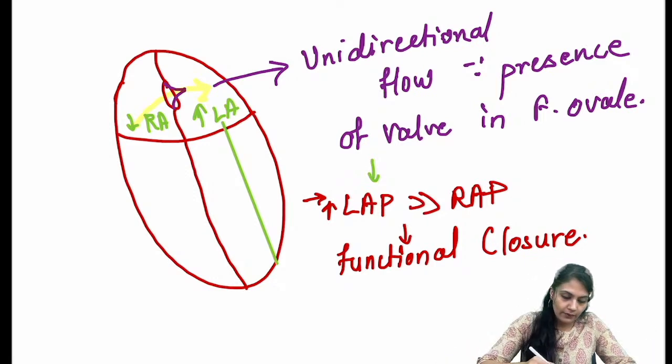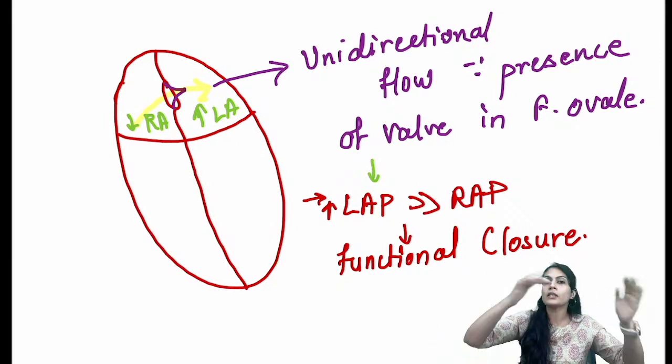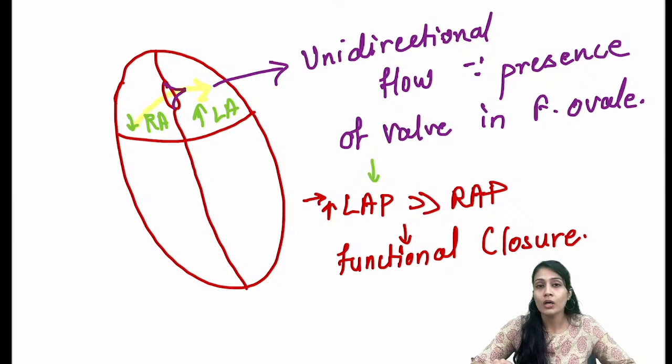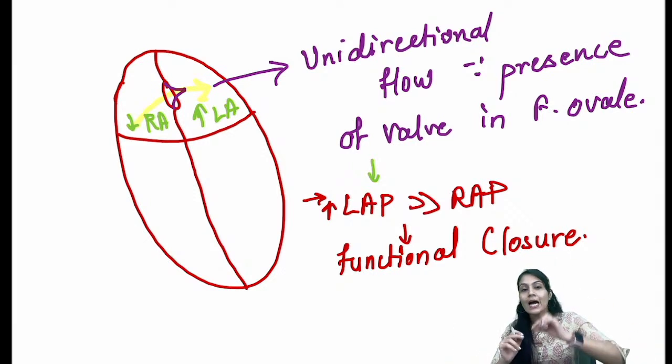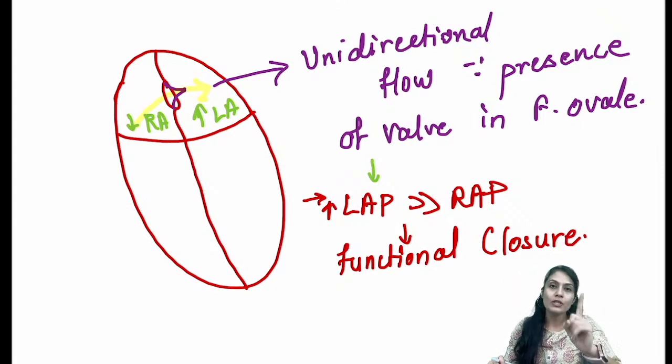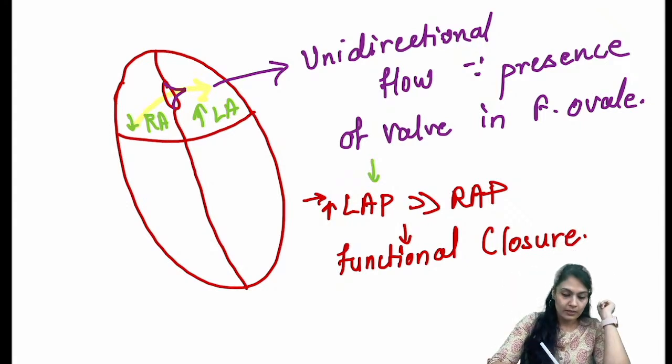Now functional closure is just because of the pressure change, the flow is reversed, and that's why it is not going to occur in the backside. So this is functional closure, but we have to do the anatomical closure also. How is the anatomical closure going to take place? Once I told you there is fibrous tissue which is going to form, and that fibrous tissue is going to make the septum.